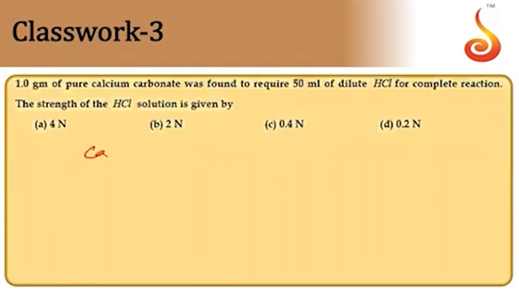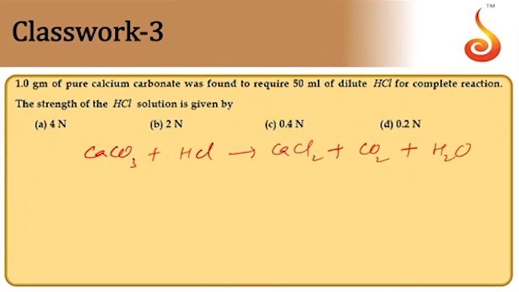That is CaCO3, calcium carbonate plus HCl, giving rise to CaCl2 plus CO2 plus H2O. So this will be 2 here, 2 moles. So 1 mole requires 2 moles of HCl. 1 mole means here 100 grams, 2 moles means here 2 into 36.5 grams now.